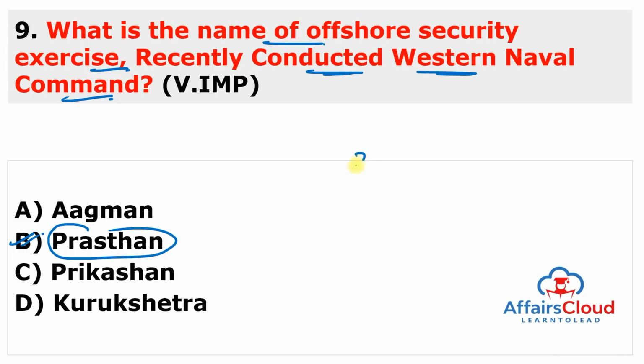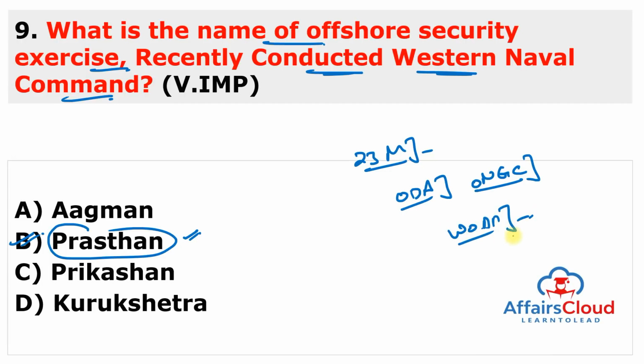So the Western Naval Command on 23rd of March conducted offshore security exercise, which is known as Prasthan, and it is conducted in the offshore development area of oil and natural gas, or you can say ONGC, in Mumbai. So this is the biannual exercise, aims to assess the readiness of stakeholders involved in the offshore defense to respond to the contingency in the Western offshore developmental area in a coordinated manner. And the offshore exercise involves contingencies such as terrorist intrusion, bomb explosion, casualty evacuation, search and rescue, man overboard, major fire, oil spill, and mass evacuation were exercised.